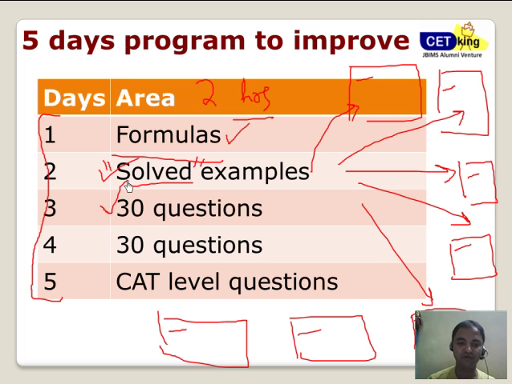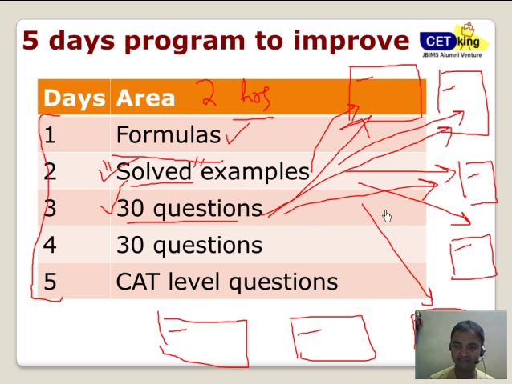Day 3, I want you to pick up 30 questions that can be very, very easy questions. Start with easy questions first so that you become more comfortable with the topic. Again, I want you to proportion them according to the topics. Next day, a further 30 questions of all these areas, again allocating them to the topics. Last day, we are going to pick up the actual CAT questions, or questions which are the level of CAT, a little bit more difficult, and try to solve them. Again, allocate them topic-wise.